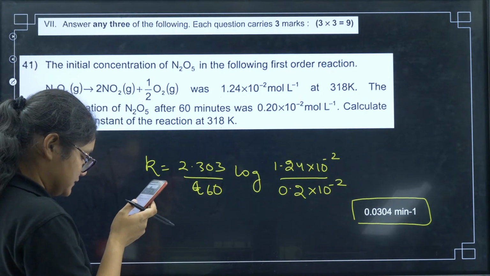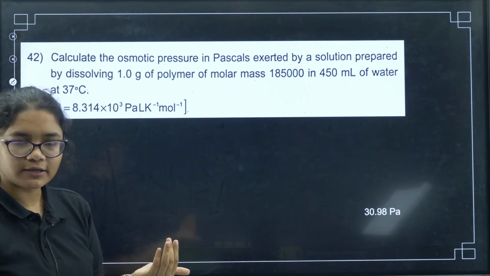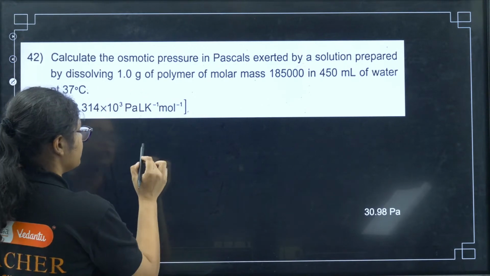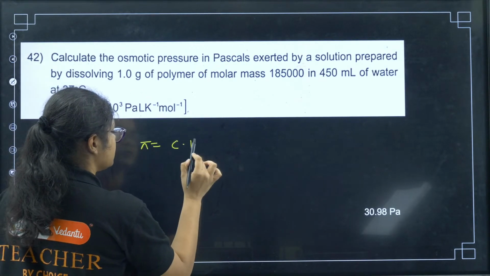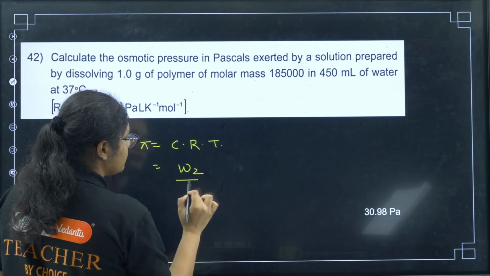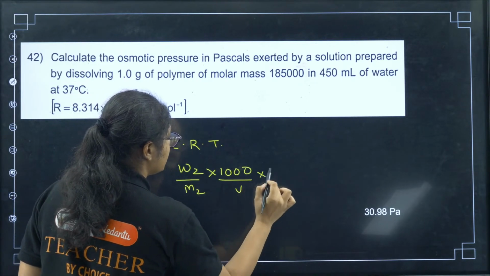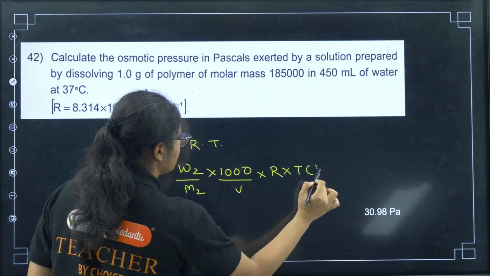Next, question number 42, calculate the osmotic pressure. Here the units are all given to you. You just use the formula pi equals C R T. C is W2 by M2 into 1000 by volume, into R and temperature in Kelvin.